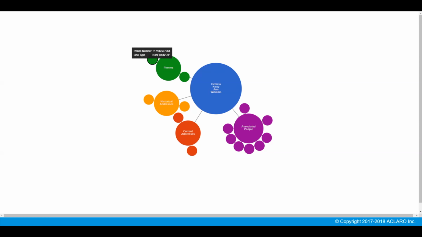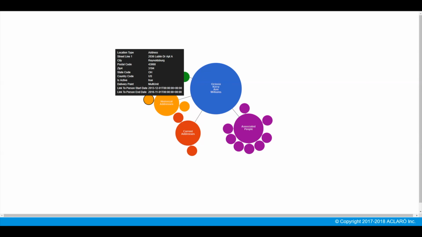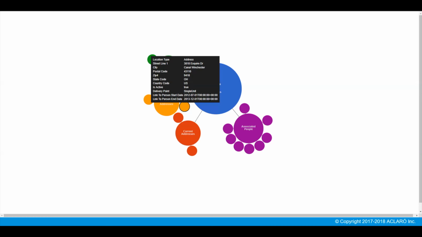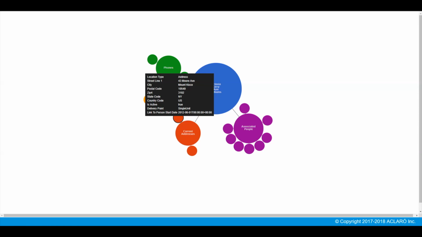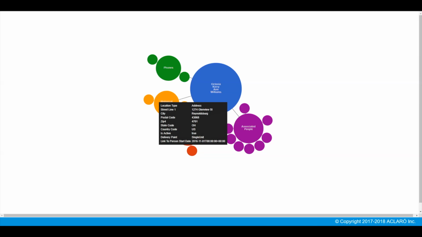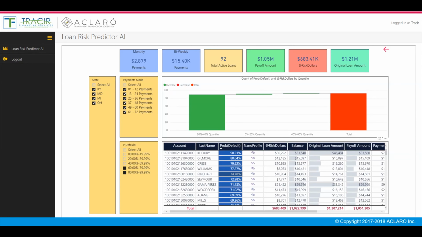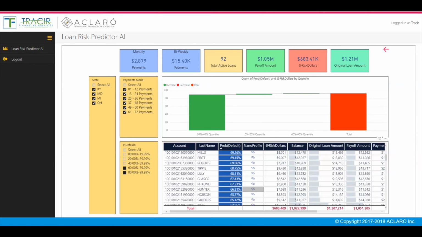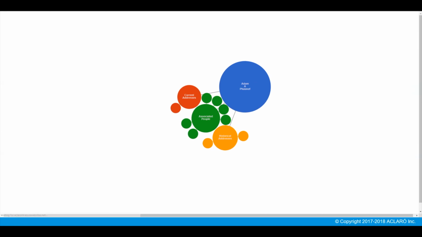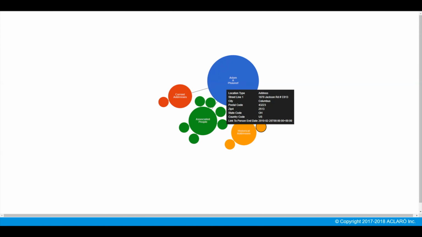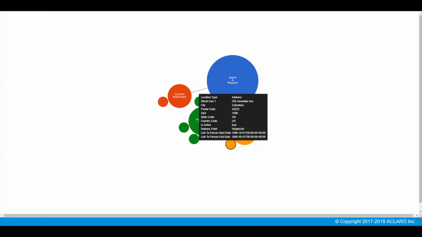It shows the network of places, people, phones, and multiple social circles. A much more robust network is associated with this borrower. Phone numbers, historical addresses. Interestingly, in this case, we have 2 current addresses and a fairly large set of relatives and associated people for the borrower. From the data table, you can navigate to the Nano Profiles. Look at a loan with a high risk of repayment, and then you can expand the Nano Profile for that